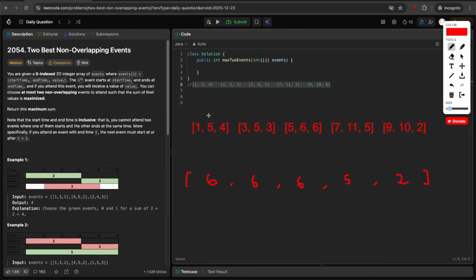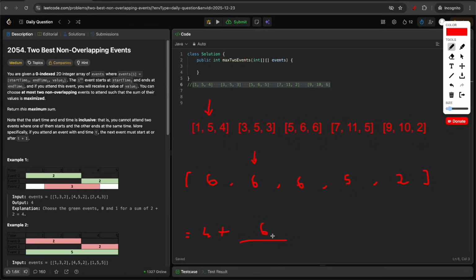From here, what we can see is if we pick this event, which will give you a value of 4, for the other event you can simply look at the suffix of the next index, because suffix of the next index will give you the max value starting from this index until the last of the array. So from this example, the value will be 6.